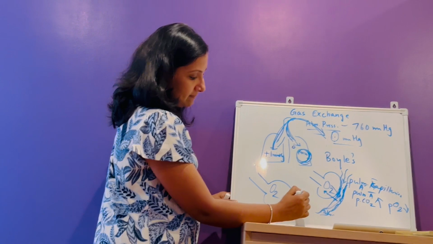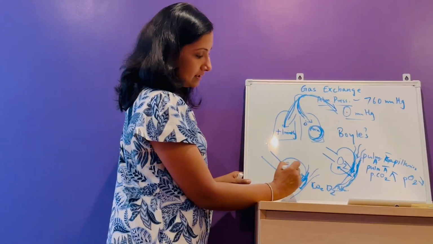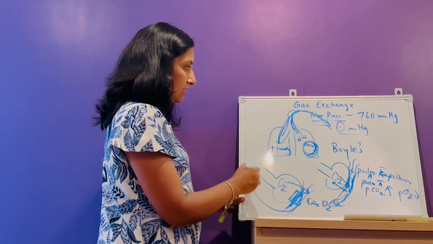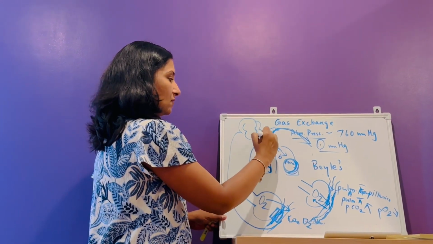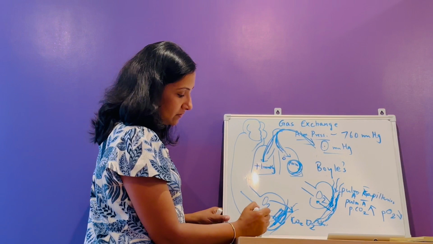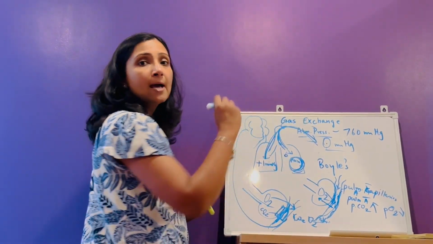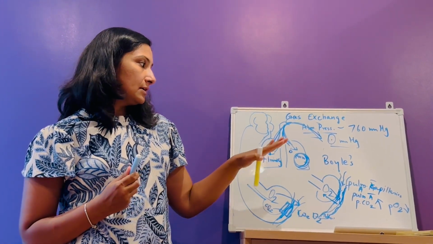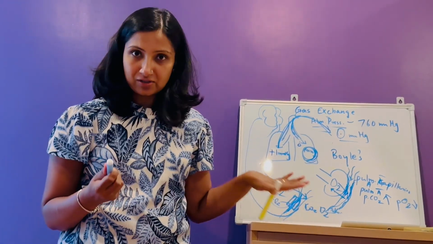And the pulmonary artery has more carbon dioxide and less oxygen, and therefore oxygen will diffuse into the pulmonary capillaries, return via the pulmonary veins into the left side of the heart, and then via the aorta it will supply different parts of the body. The carbon dioxide which has entered the alveoli, via the act of expiration you will breathe out. And now the oxygen has entered the circulation.